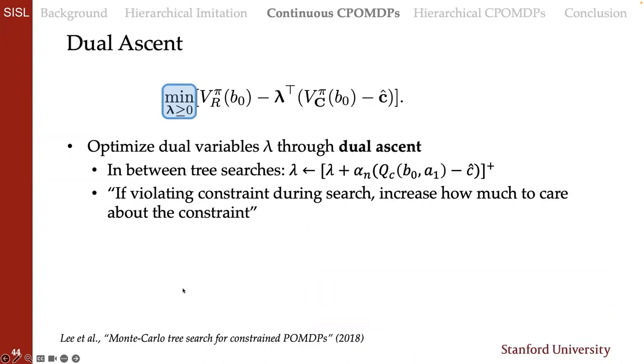In between searches, online constrained Monte Carlo planning would use dual ascent to then update that Lagrange multiplier, lambda. So the idea here is that if we're violating this constraint during our last search, we should maybe increase how much we care about the constraint by increasing the price on it.